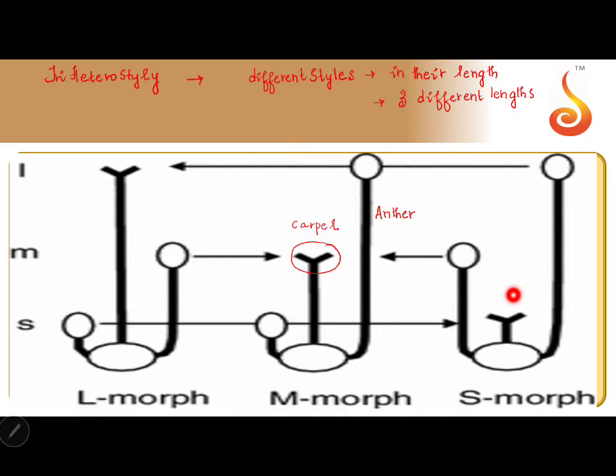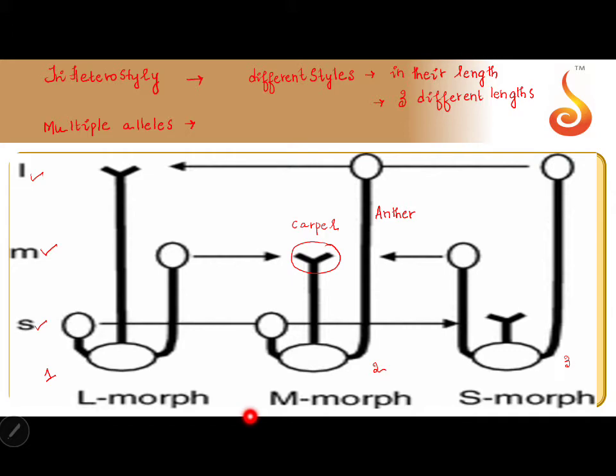So this is one flower, this is one type of flower, and this is another type of flower. Now such variations in the same gene expression are possible. You would have done blood groups. This is possible because of multiple alleles of the same gene in a diploid organism, and we have long, medium and short style.